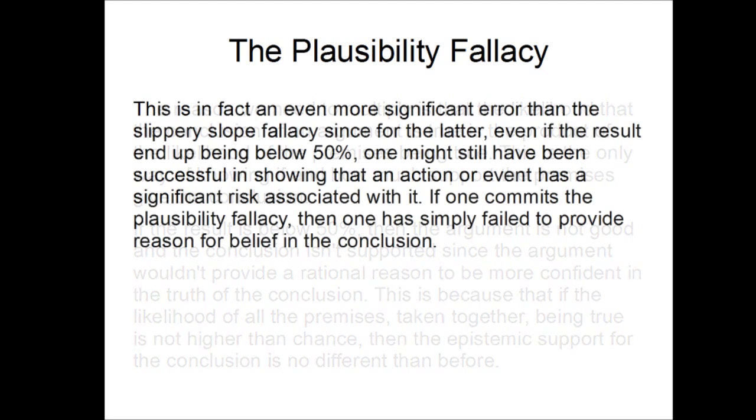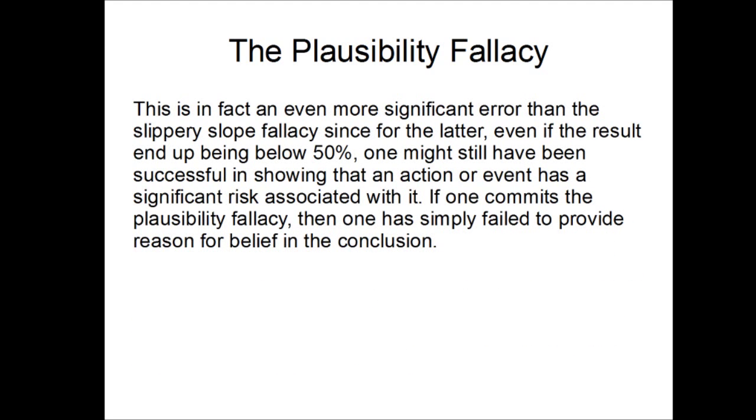This is in fact an even more significant error than the slippery slope fallacy, since for the latter, even if the result ends up being below 50%, one might still have been successful in showing that an action or event has a significant risk associated with it. If one commits the plausibility fallacy, then one has simply failed to provide reason for belief in the conclusion, and thus not accomplished anything.